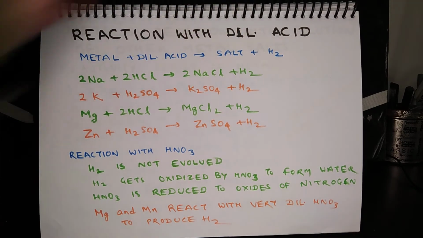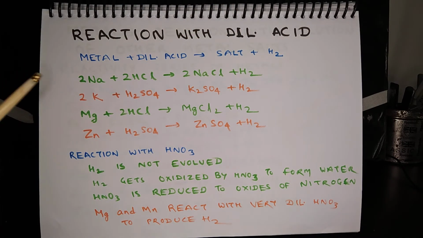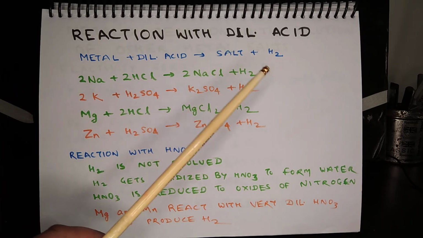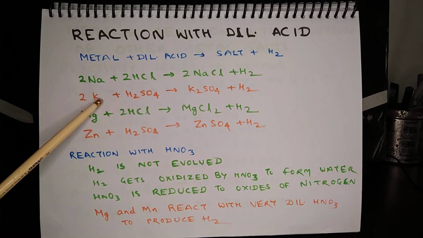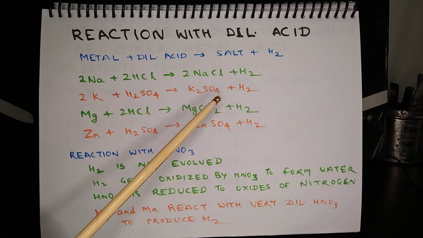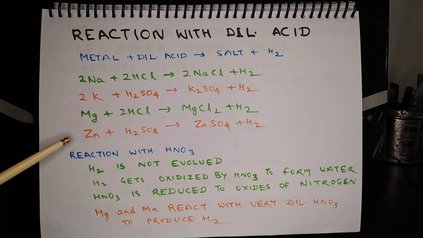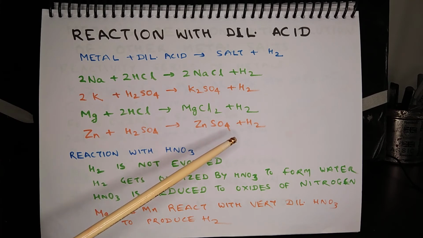Metals reaction with dilute acid. In the chapter on acids, bases and salts, you must have read about metals reacting with acids, and in that reaction salt is formed and hydrogen gas is evolved. These are the reactions. This one shows the reaction of sodium with hydrochloric acid, which produces sodium chloride, the reaction of sulfuric acid with potassium, which produces potassium sulfate, magnesium with hydrochloric acid producing magnesium chloride, and zinc with sulfuric acid producing zinc sulfate.